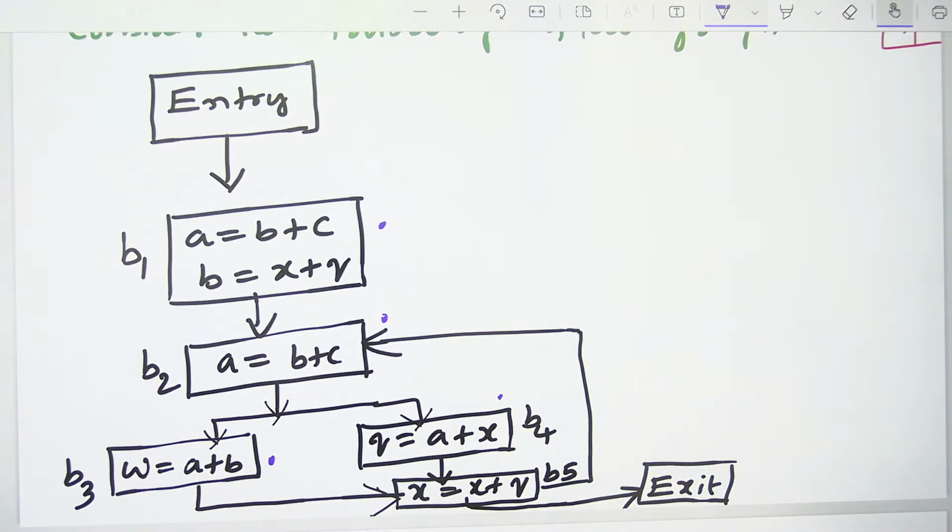And one more thing, while finding in and out, start from bottom. This is called bottom up analysis, backward approach. This is backward analysis. Can you do once? Start from exit. It is a backward analysis.